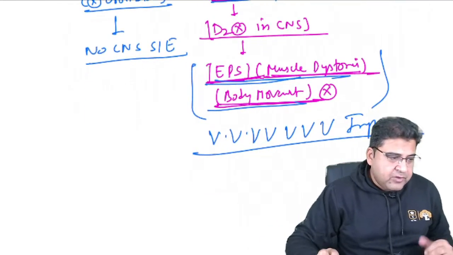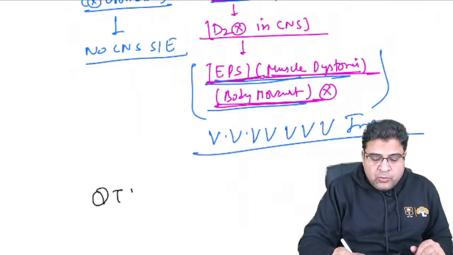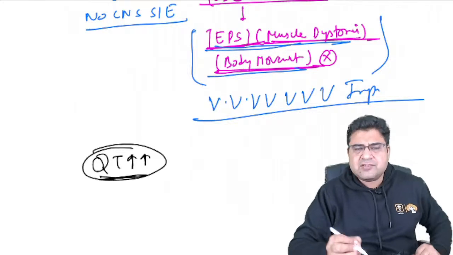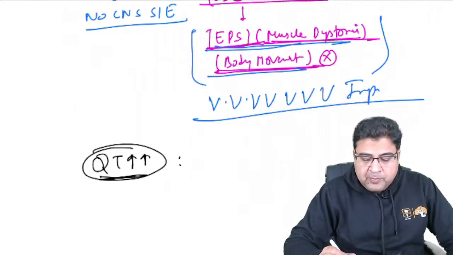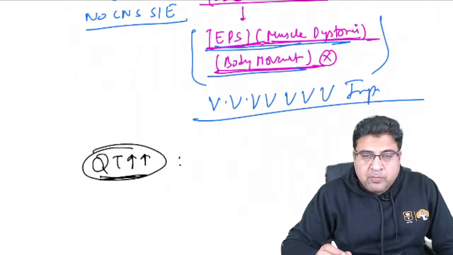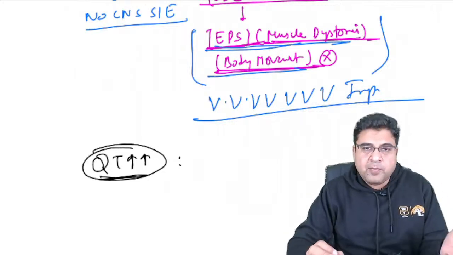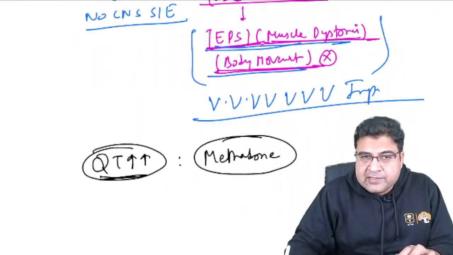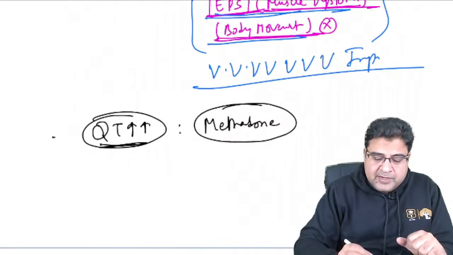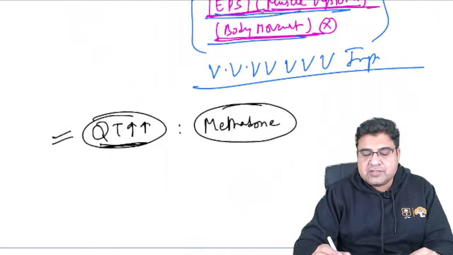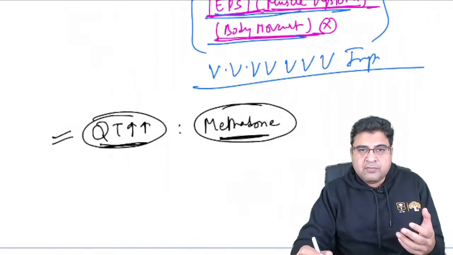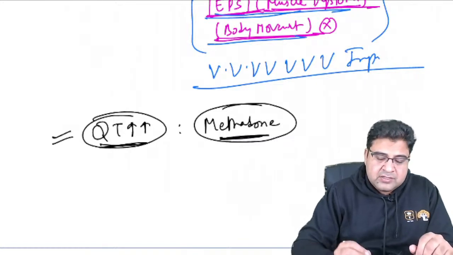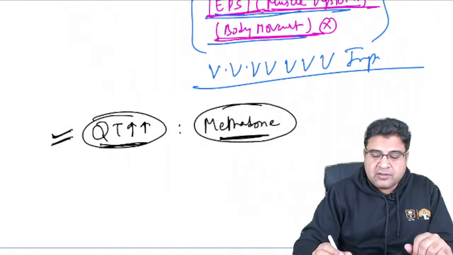Now, guys, what I can think of is that this time they can ask you about QT prolongation, medicines which can cause QT prolongation. So please concentrate on these medicines and remember their names. For a dental student, painkillers and analgesics are a very important topic. So there is an analgesic drug, methadone. Methadone is an analgesic medicine, basically an opioid. This medicine can cause the side effect of QT prolongation. This is very important, because this question is asked in the NEET exam and INI-CET exam, this time on the medical side. This is one of the expected MCQs that can be asked.